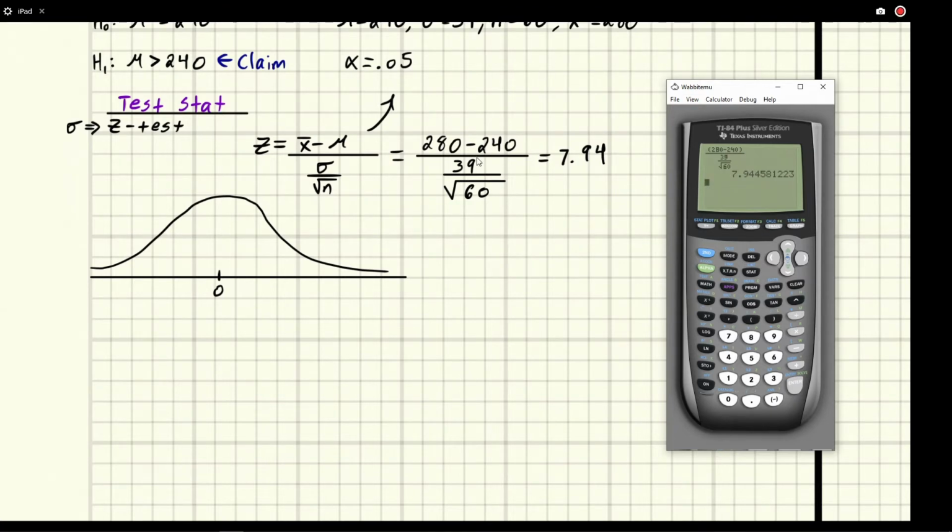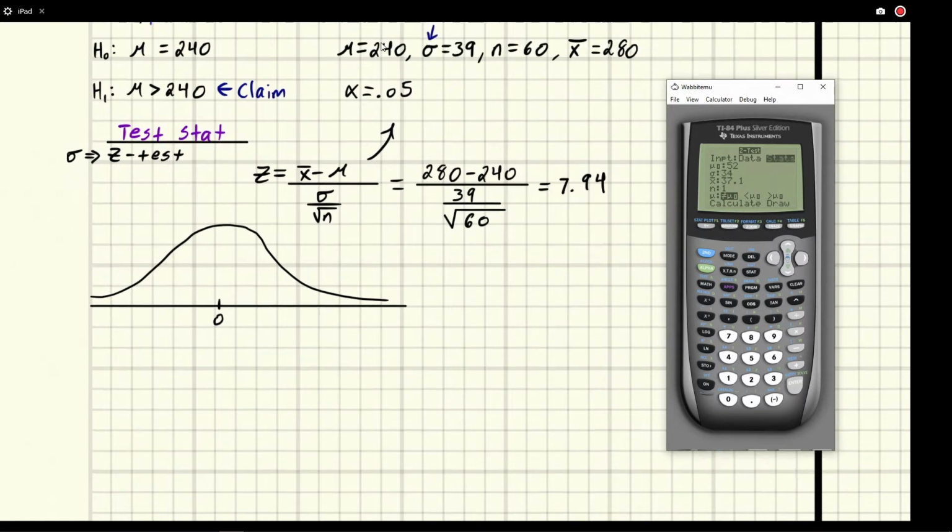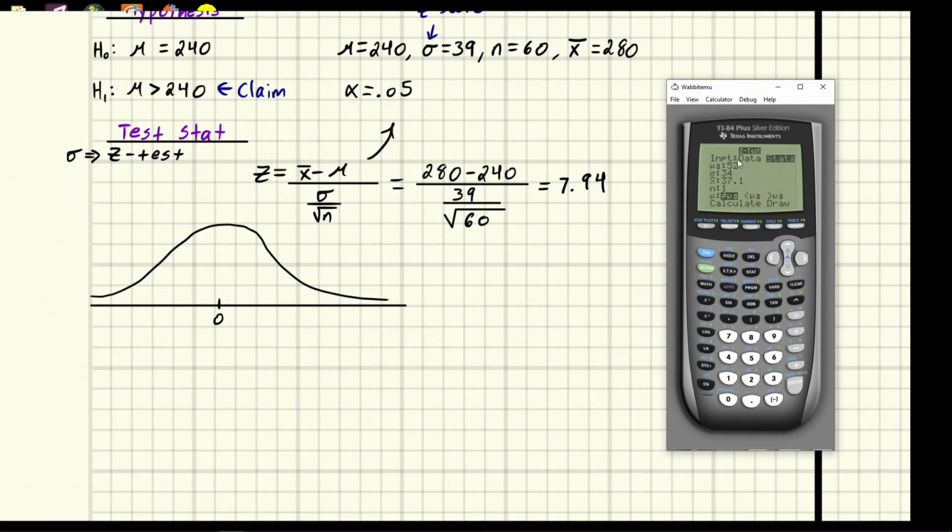You could also get these numbers, by the way, using a calculator. If you go into stat, go over to calculate and then tests at the very top. And then you want to do a z-test. So you can go ahead, you can do a z-test. And we have statistics, right? These numbers up here are statistics. So we're going to use the stats. If you had been given numbers and you had to compute the standard deviation, you could actually tell it to use data instead.